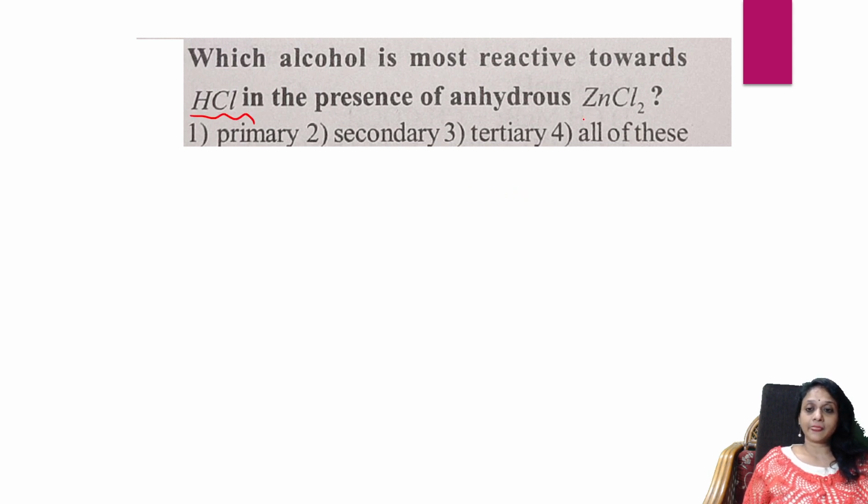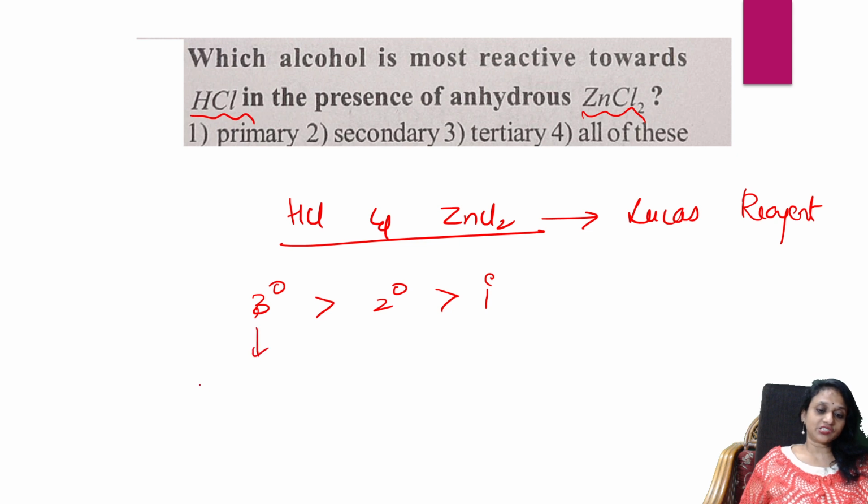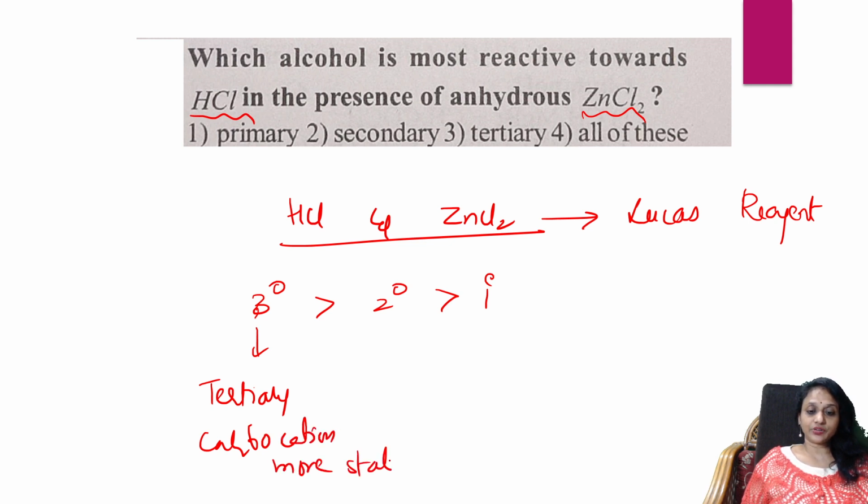Next, when alcohol is most reactive towards HCl in the presence of anhydrous ZnCl2, remember it is nothing but Lucas reagent. Lucas reagent order is what? Tertiary more than secondary more than primary, because tertiary carbocation is more stable. Correct, no students? That's why you're going to take tertiary. Within seconds, you get the reaction or turbidity.